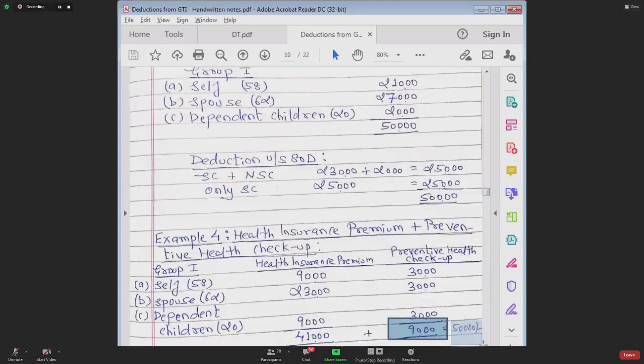So what will be the total deduction? You have spent 50,000.